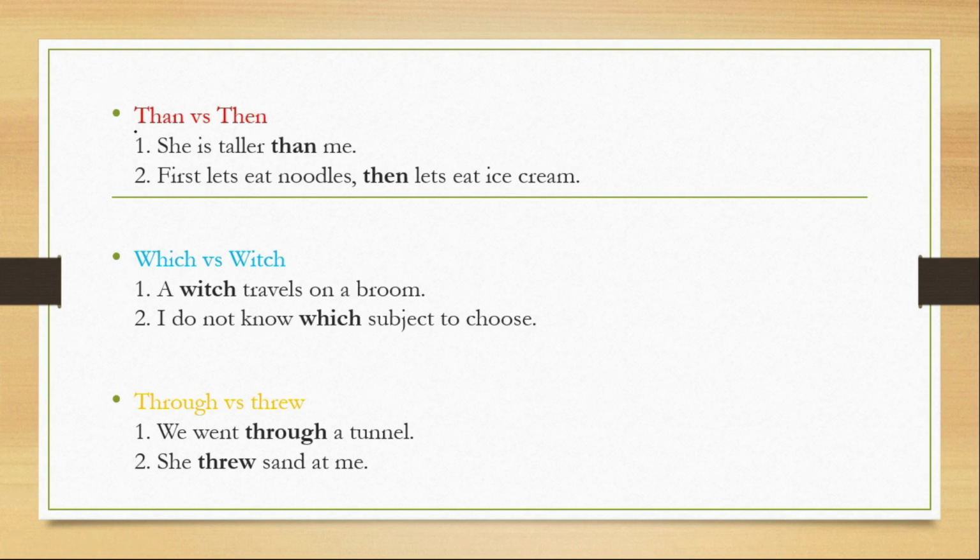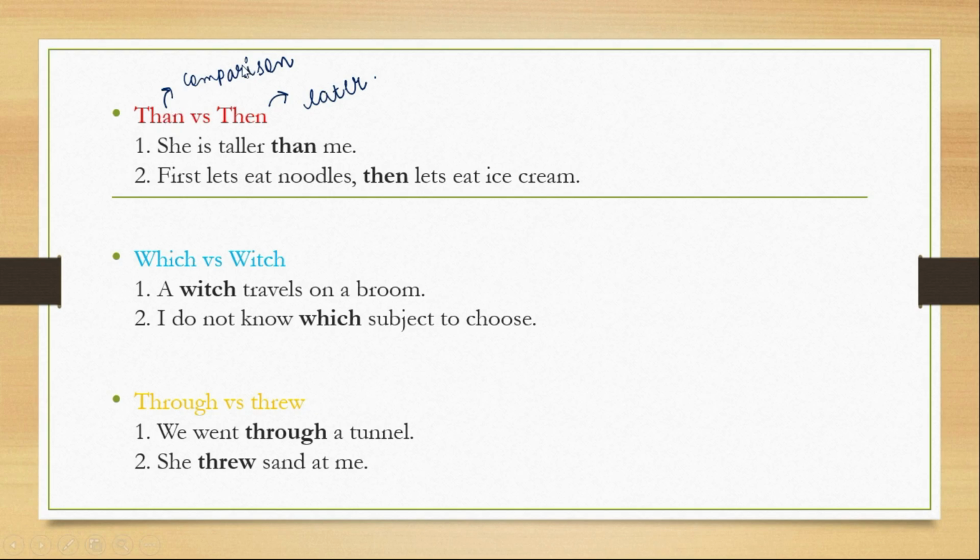Okay, so the next is one common mistake that keeps happening. So please pay attention. Than is usually used for comparison. And then is later, baad mein. Okay.